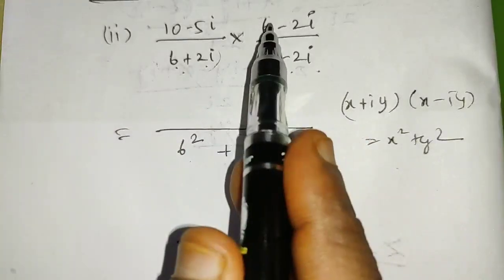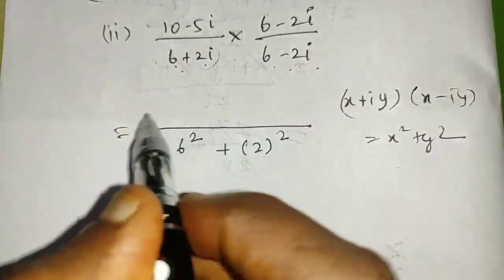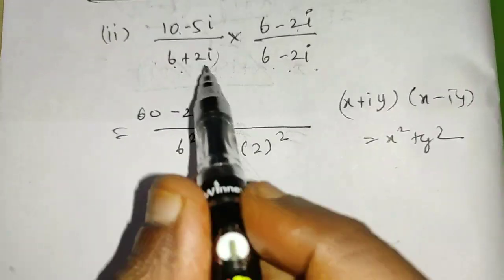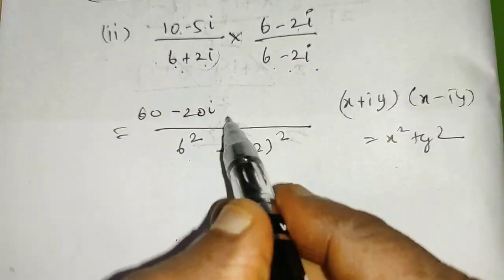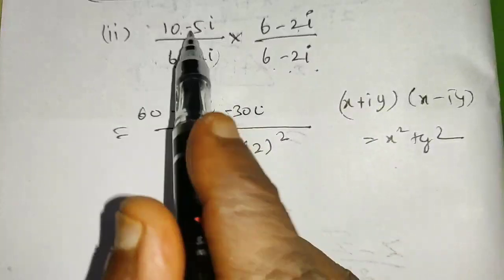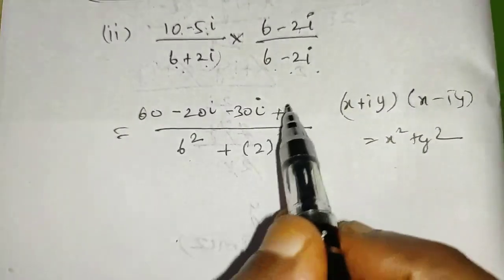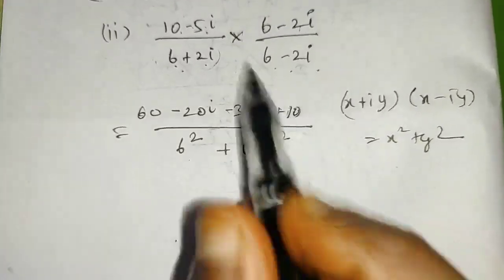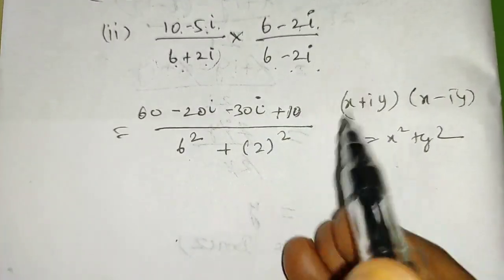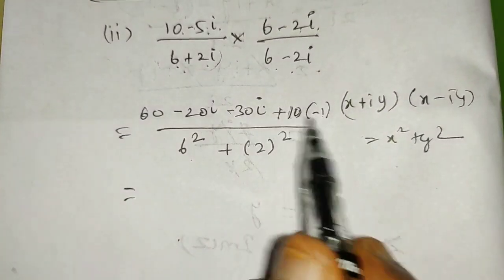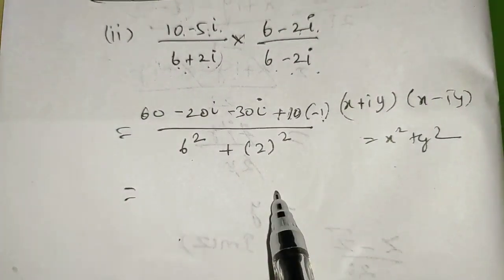Now I am going to multiply the numerator. 10 into 6 gives 60. 10 into minus 2i gives minus 20i. Minus 5i into 6 gives minus 30i. Here minus into minus, plus 5 into 2 gives 10. i into i gives i square. i square becomes minus 1. So 10 into minus 1 gives minus 10.